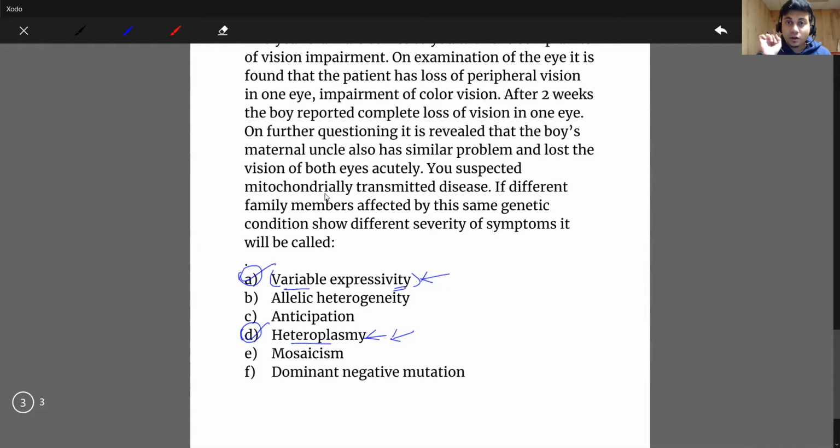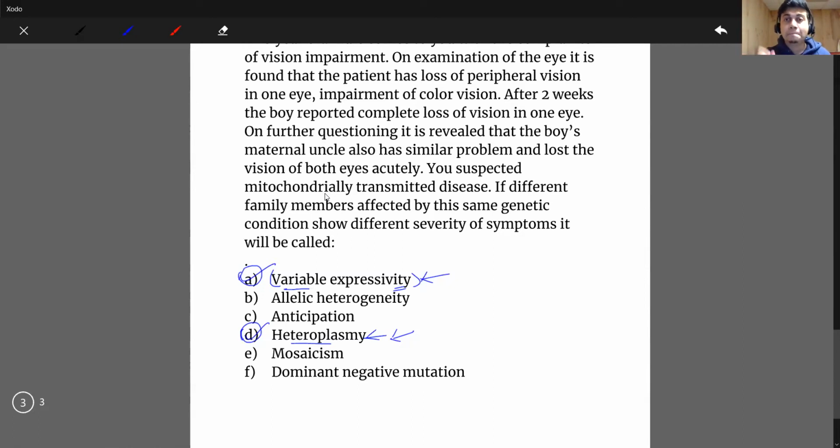But for only mitochondrially transmitted disease, this phenomenon where we get different severity in different family members is called heteroplasmy. So you need to have a concrete idea of what heteroplasmy means.